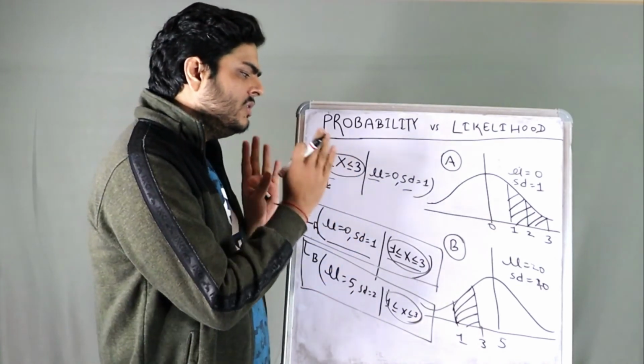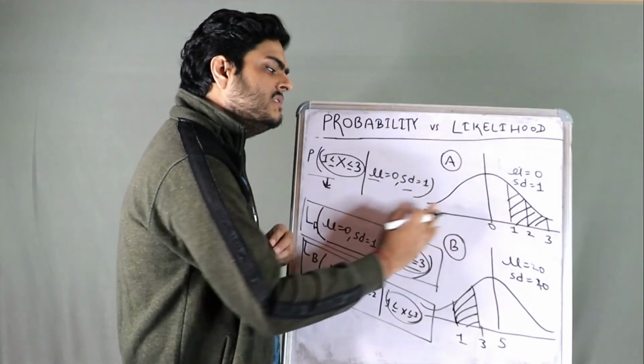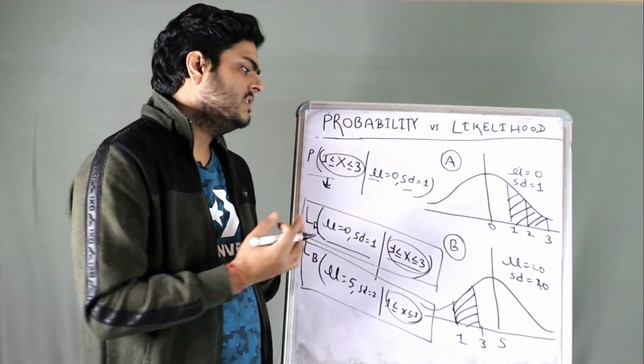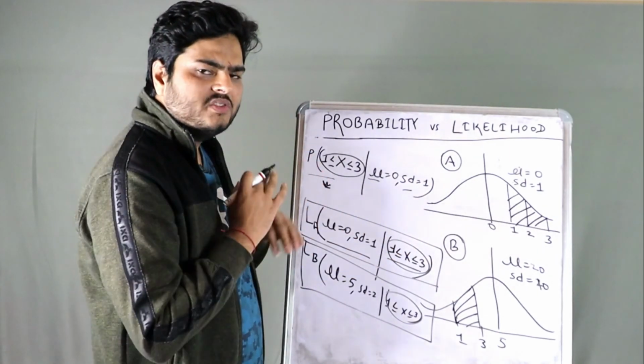And probability you already know, very simple to understand. Your chart is fixed, your parameters are fixed. What are the chances of occurrence of this or any other event? So I hope it is clear, guys.